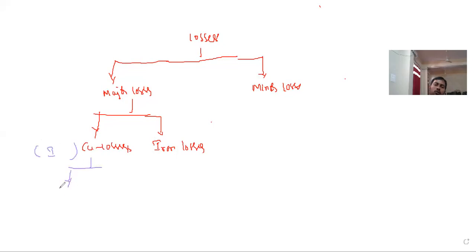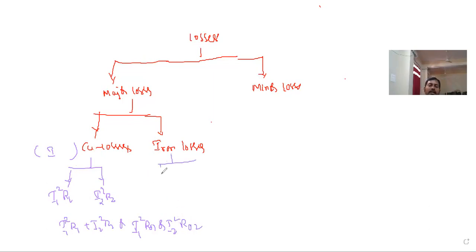These copper losses are again two types, that is the primary copper losses I1 square R1, and the secondary copper losses are I2 square R2, and the total losses are I1 square R1 plus I2 square R2. Otherwise, this is also called I1 square R01, referred to primary, or I2 square R02, which I explained in the equivalent circuit parameters. And again, iron losses are two types.